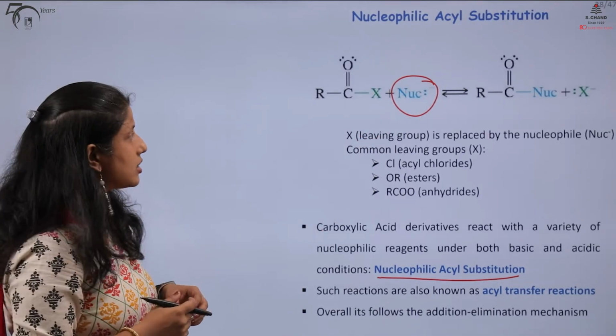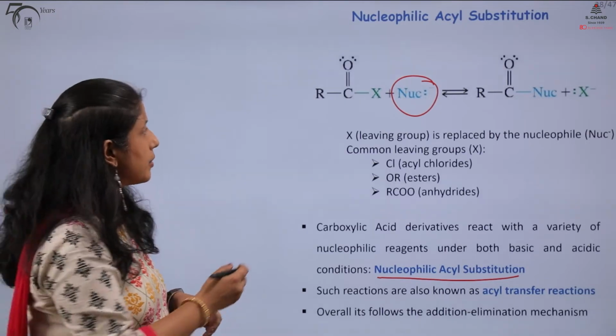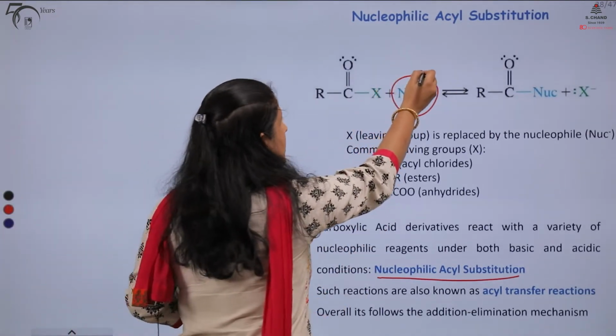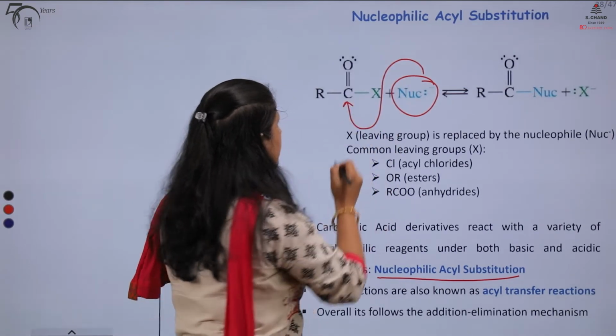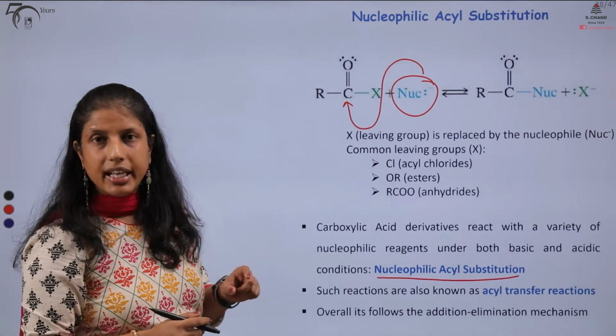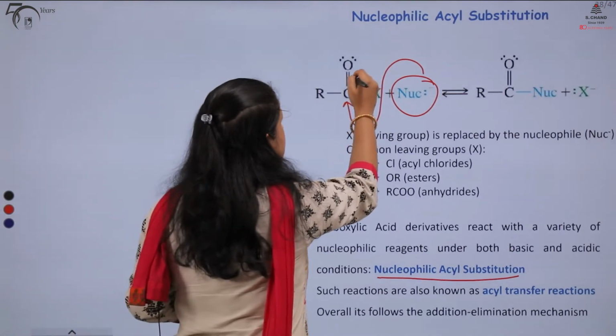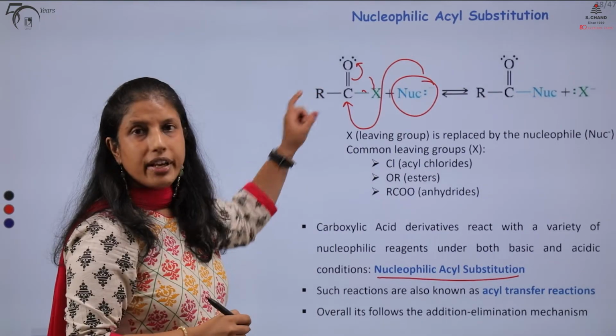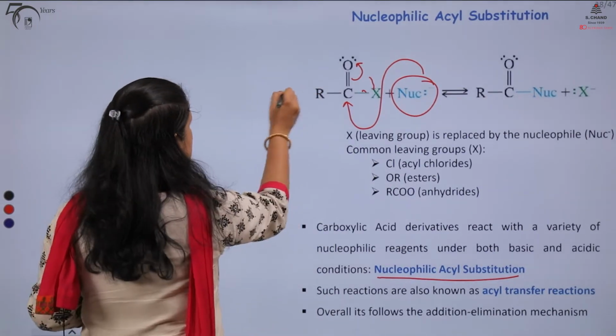How does the reaction take place? Here you can see in the first step, the nucleophile will attack the electrophilic carbon in the carbonyl group of the acid derivative. Once it does that, it leads to the formation of a tetrahedral intermediate.